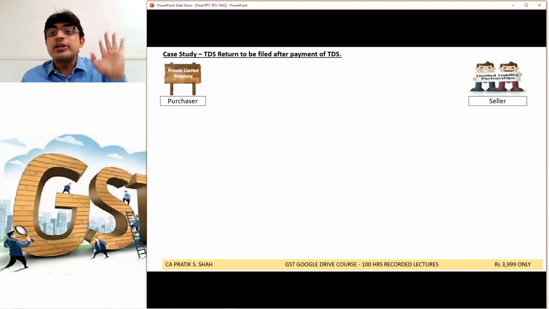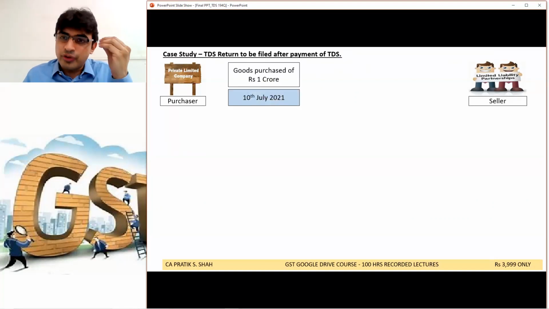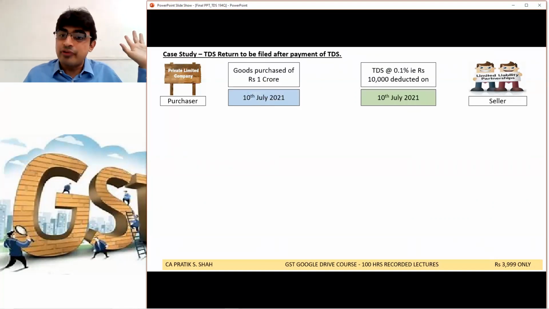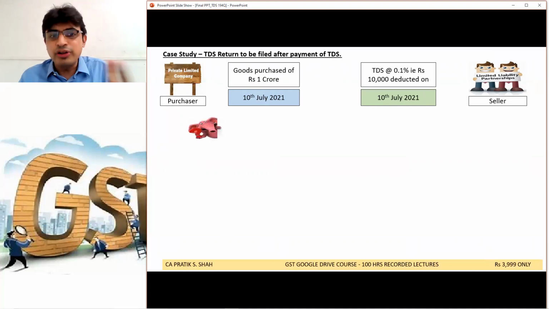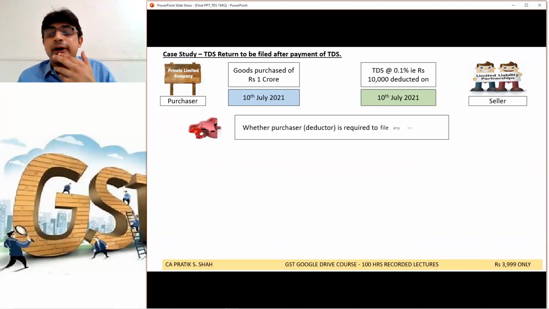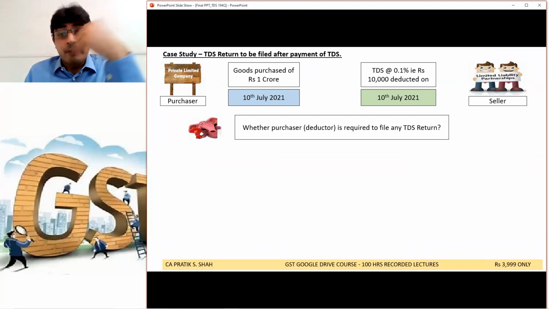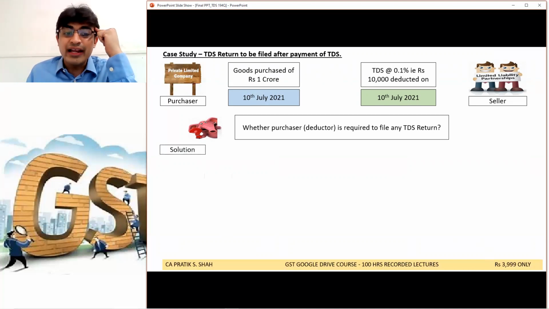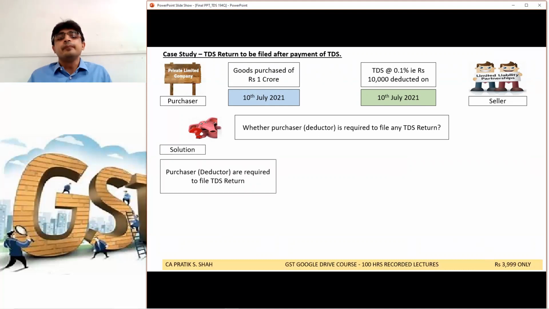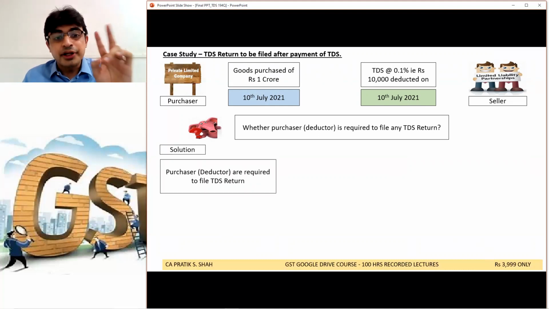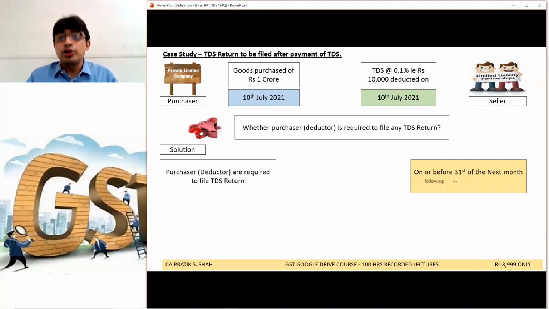Now say this purchaser company purchased goods of 1 crore on 10th of July 20. TDS is deducted on 10th of July 20. Whether this purchaser company is required to file any TDS return? Okay, it deducted, it also deposited with the government, but is it required to file any TDS return? Listen, the deductors are required to file the TDS return on or before 31st of the next month following the end of the quarter.